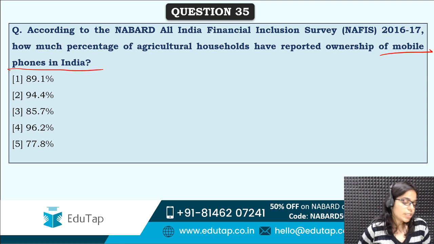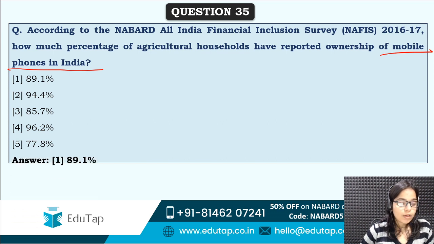How much percentage of agricultural households have mobile in their house? Correct answer is option first, that is 89.1%. So you can see almost 90% of the agricultural households have mobile.